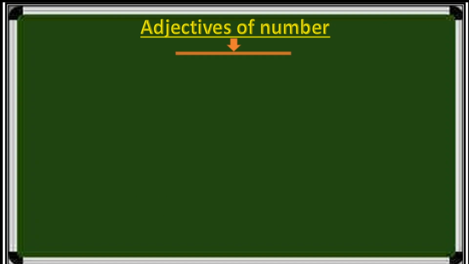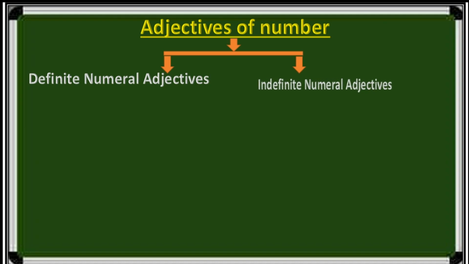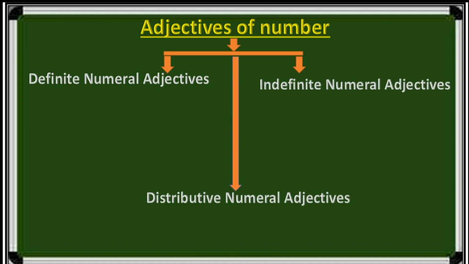Adjectives of number are divided into three types: definite numeral adjectives, indefinite numeral adjectives, and distributive numeral adjectives. Definite numeral adjectives denote an exact number.